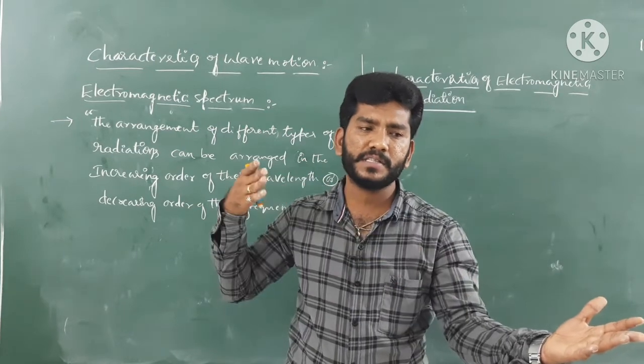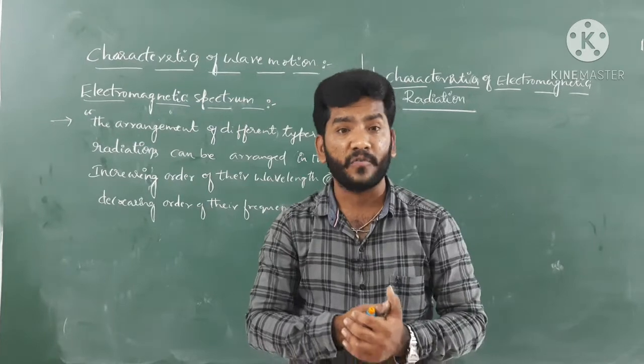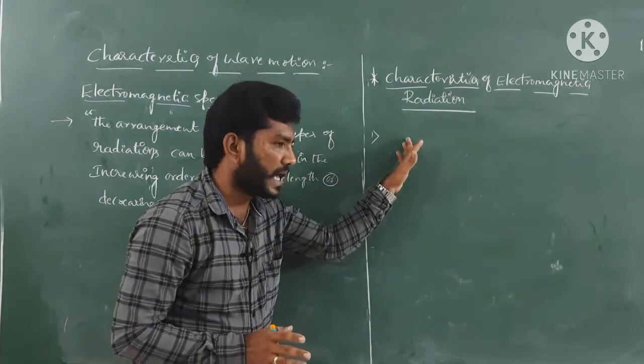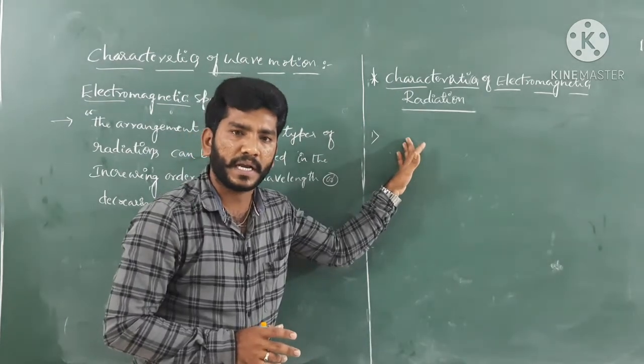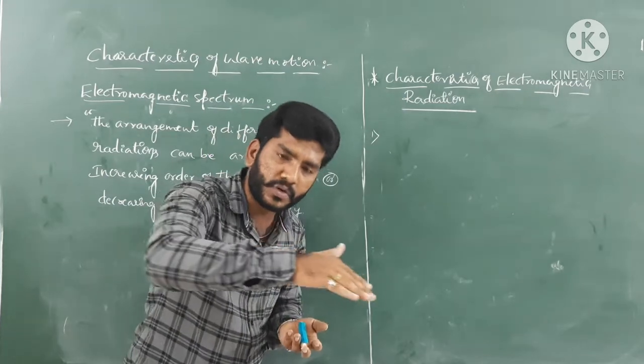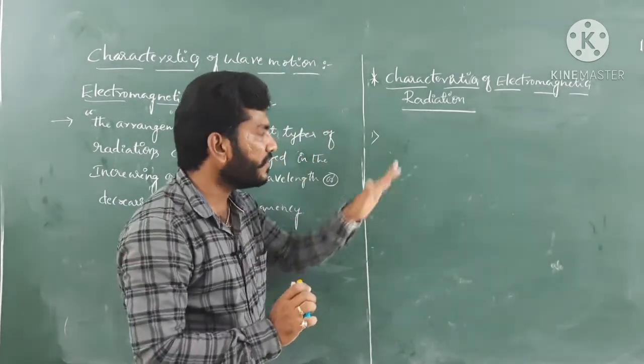That radiation is emitted in the form of waves and propagates through space in the form of waves itself. So the very first characteristic of electromagnetic radiation is that it can propagate through space in the form of waves. That is the very first characteristic, guys.